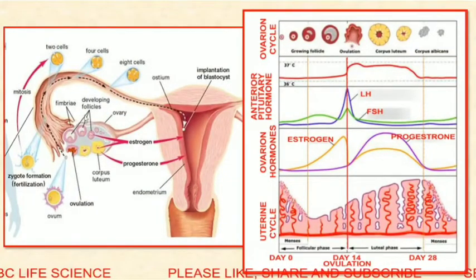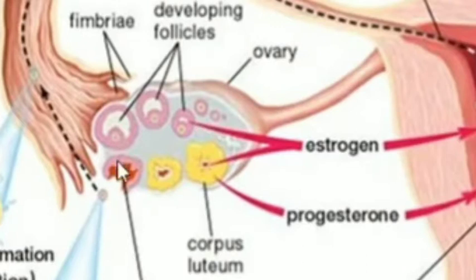In this first diagram, we can see various developmental stages of a developing ovum. This one is the primary follicle, then secondary, tertiary, and the mature Graafian follicle. In primary, secondary, and tertiary follicles, it contains the primary oocyte. The primary oocyte undergoes meiosis 1, but the meiosis is not completed. They are arrested at the stage of prophase 1, or diplotene. At the time of ovulation, the secondary oocyte comes out of the ovary.